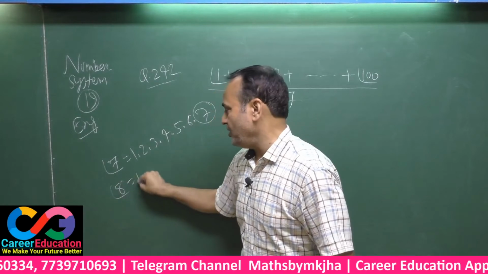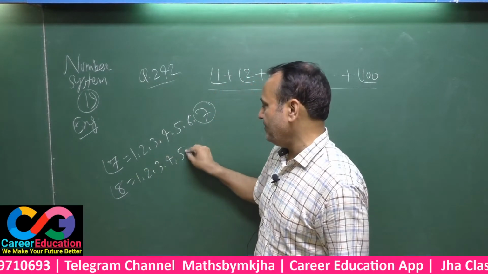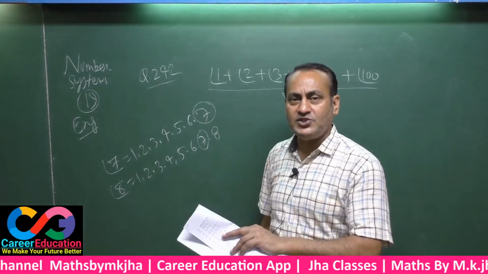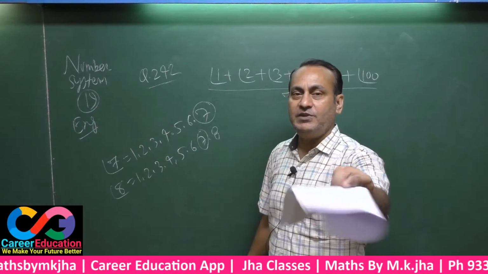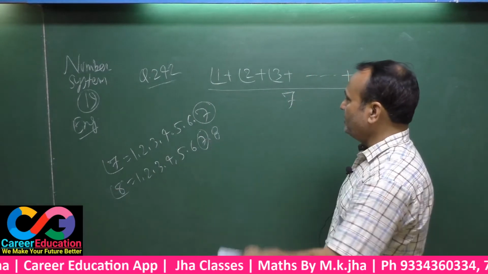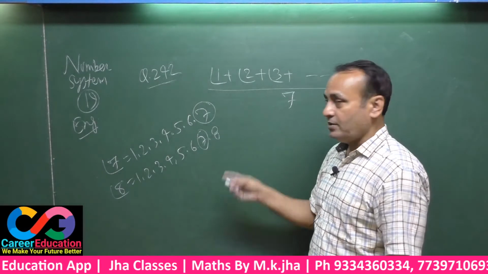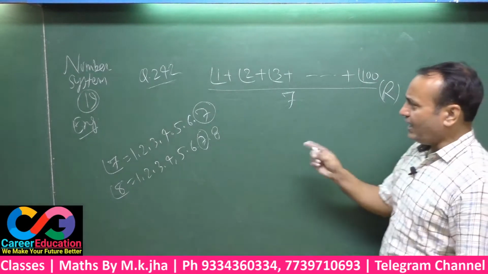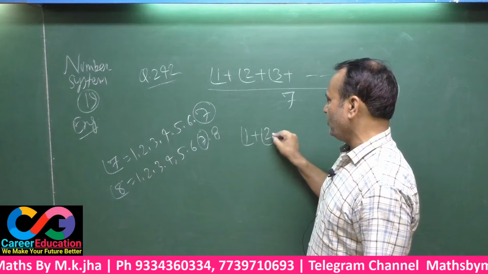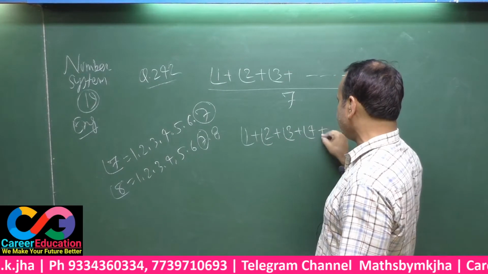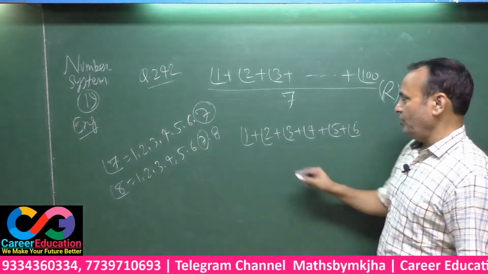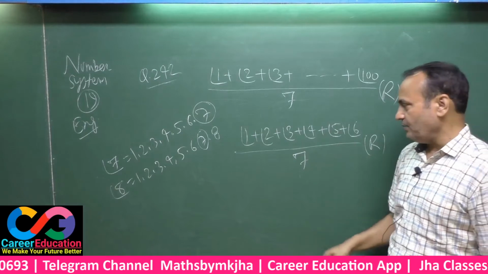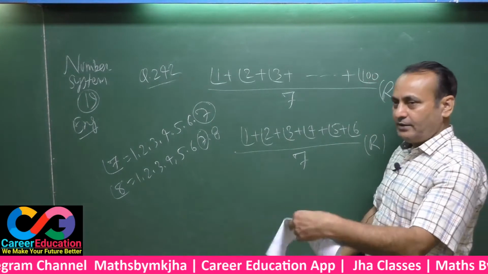See here, factorial 8, 1, 2, 3, 4, 5, 6, 7, 8. That means from factorial 7 onwards, in each and every term there must be 7, so all those will be cancelled by 7. That means you are left with only factorial 1, factorial 2, factorial 3, factorial 4, factorial 5, factorial 6, and your question is now this only. You have to find the remainder of this.